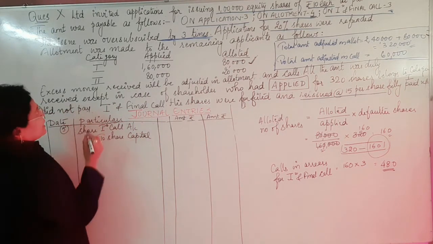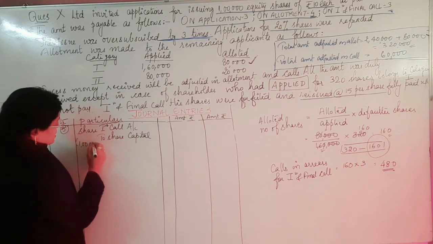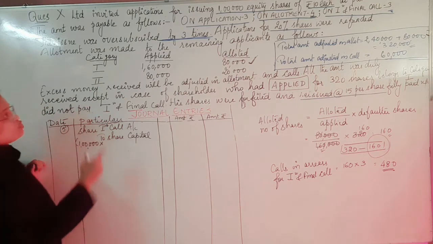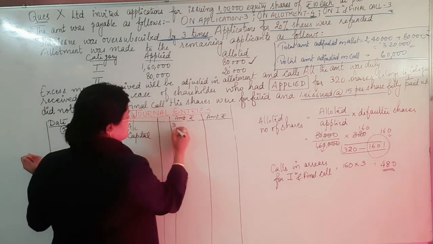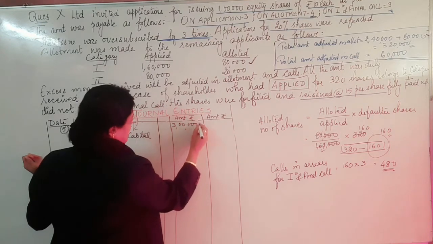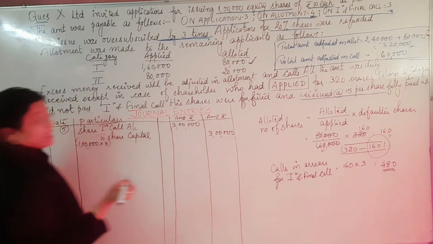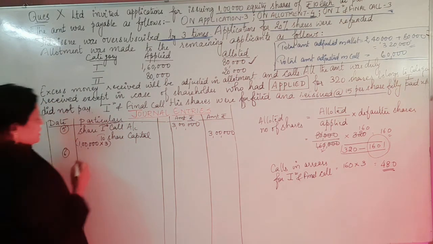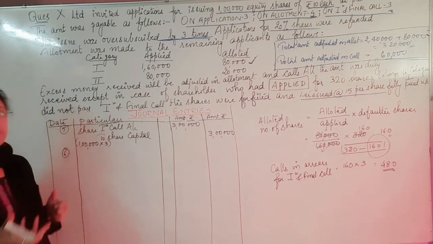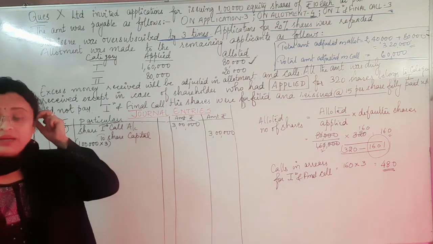We will be continuing the question with the issued number of shares. Hence the issued number of shares is 1 lakh into the value of the first call, that is 3. So it's going to be 3 lakhs. The amount to be received in the share first call is 3 lakhs. Next comes the receipt for the first call, because if we have made it due, we should also receive it.